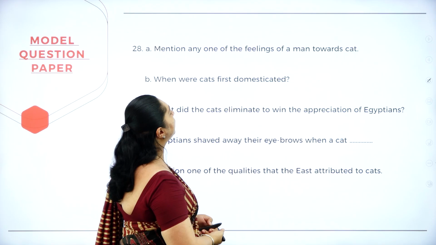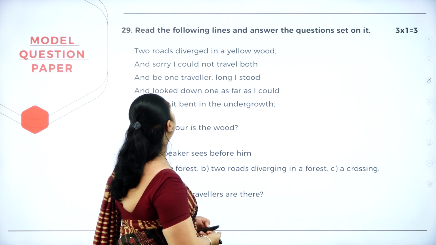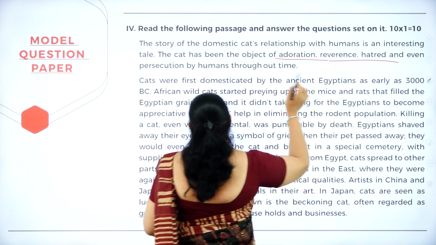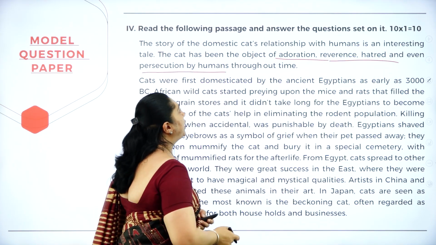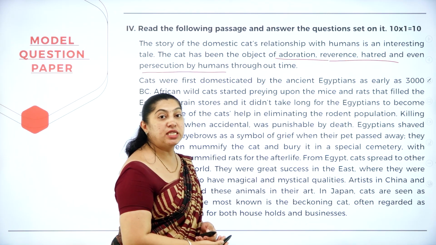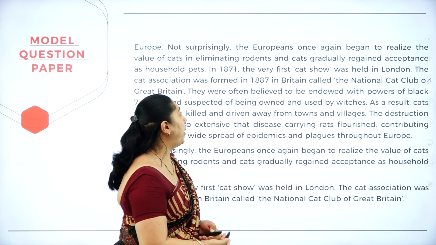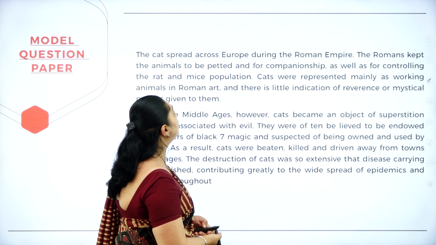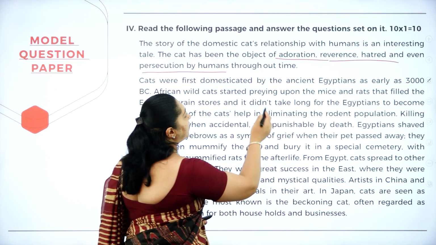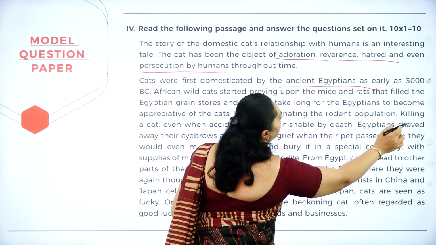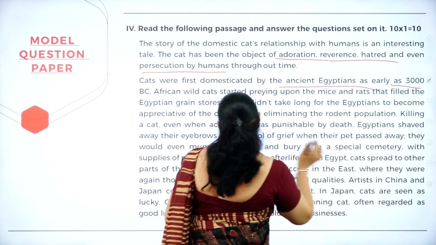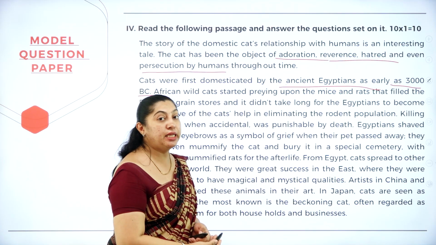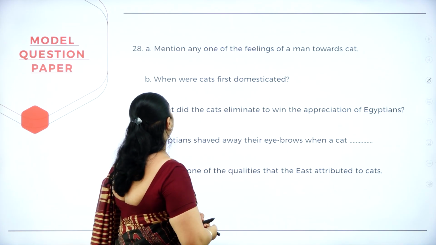Mention any one of the feelings of man towards a cat. So here the answer would be adoration, reverence, hatred or persecution by humans throughout time. This is the answer for the first question. Moving on to the second one. When were cats first domesticated? The cats were first domesticated by the ancient Egyptians as early as 3000 BC. So when were they first domesticated? In 3000 BC.